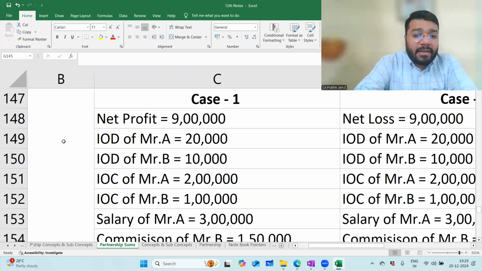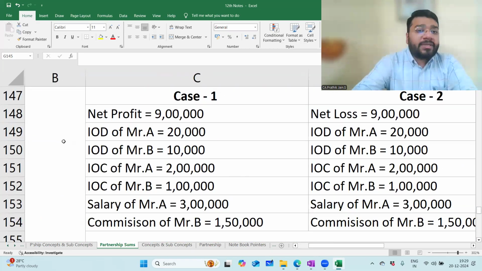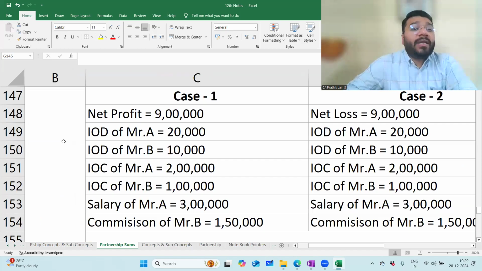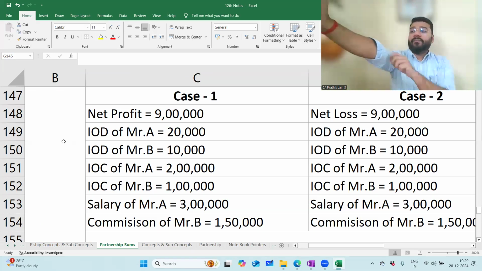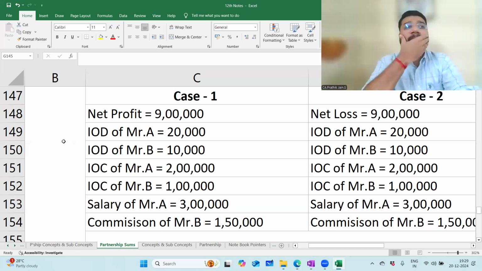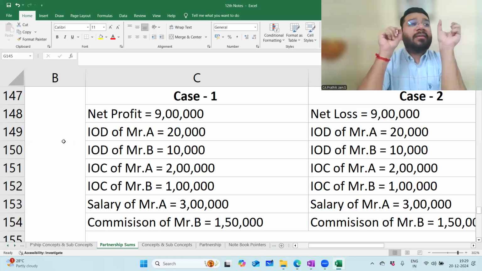I want all of you to prepare the P&L appropriation account right away. Case 1, net profit 9 lakh, IOD 20,000 of A, IOD 10,000 of B. IOC for A is 2 lakh, IOC for B is 1 lakh. Salary 3 lakh of A, commission 150 for B. You have to do this question and tell me which of these 4 cases case 1 is. I have to compare the profit with item of appropriation.